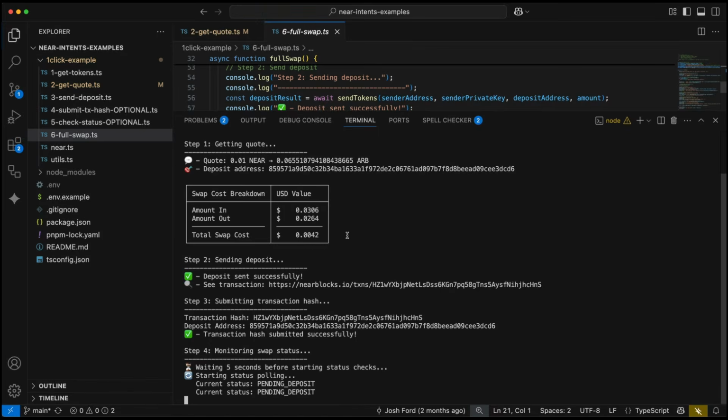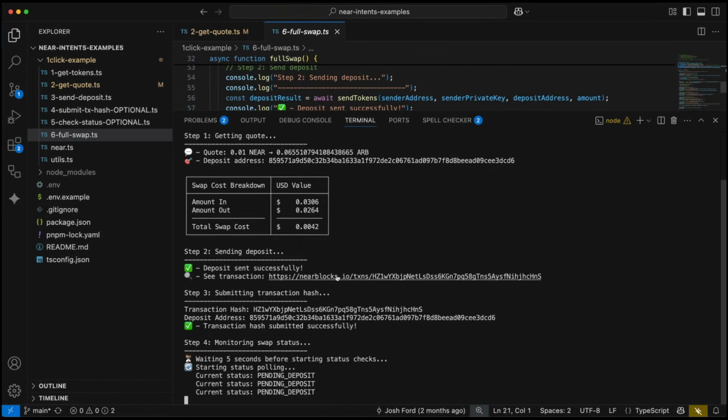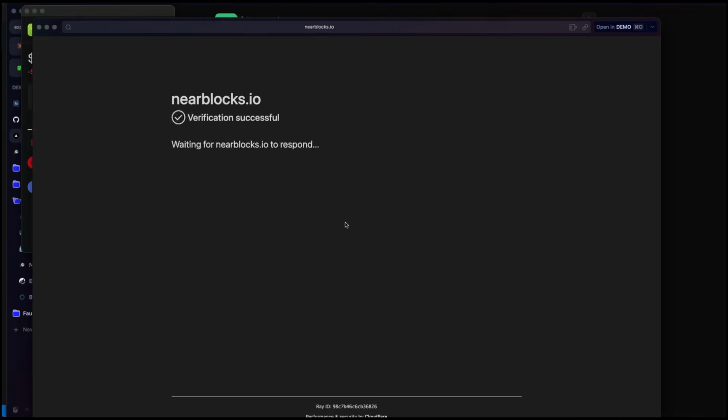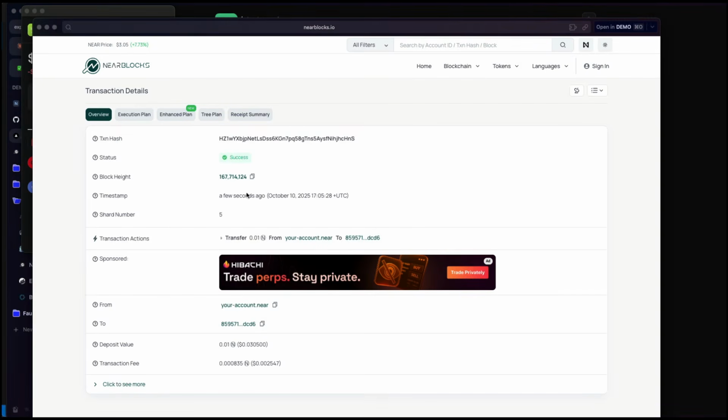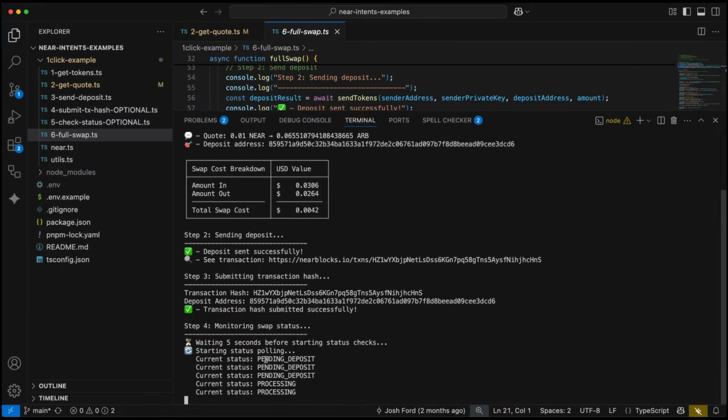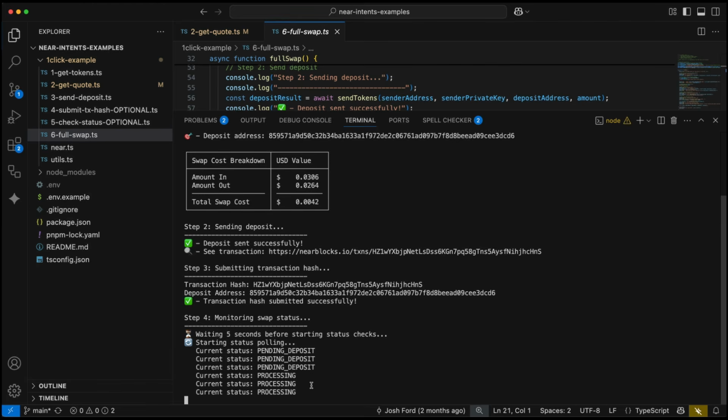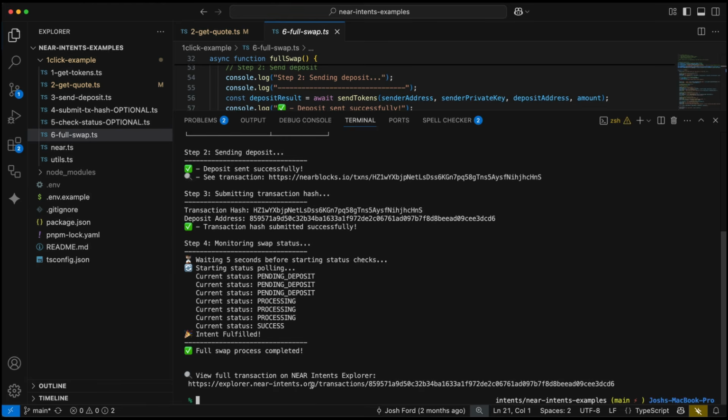We can go and check our deposit, make sure that it was successful on near blocks, which it says it was. And yeah, now we are monitoring our swap status as it's showing us pending and processing, and now a success.